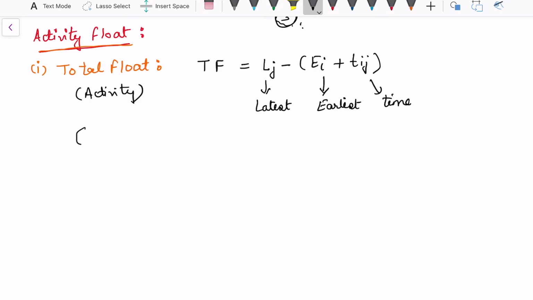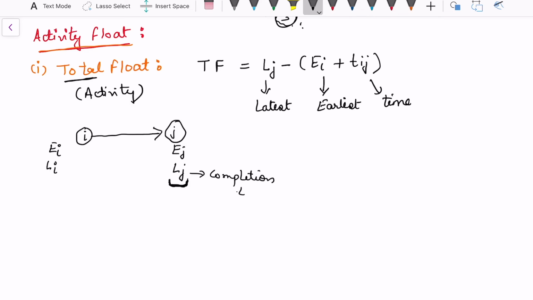To understand this, let's see this again. Consider the ith and jth node. At the ith node we have Ei, Li, and here we will have Ej, Lj. Now what we want to say is, total float only talks about the completion of the whole project. So I would be more focused on the completion time here, because we want to understand the total float. So let's start from Lj, the completion time of the project.